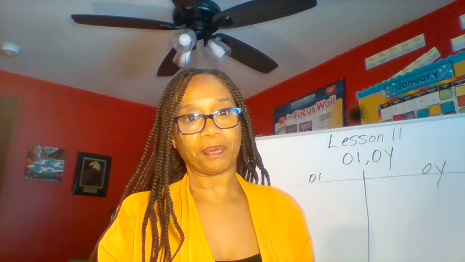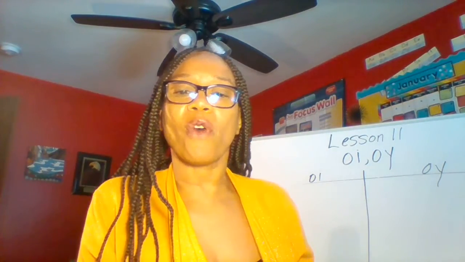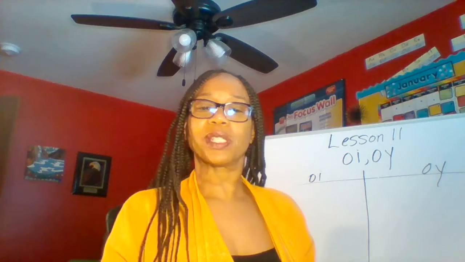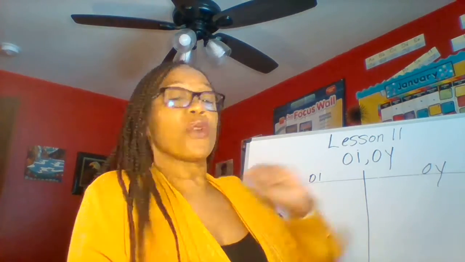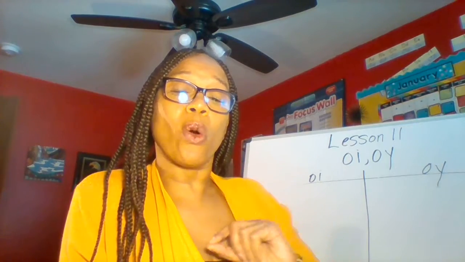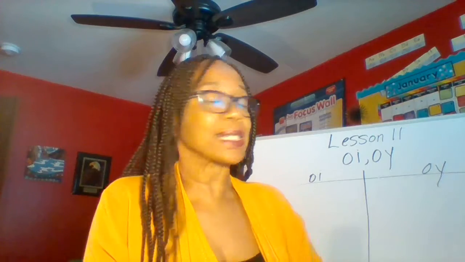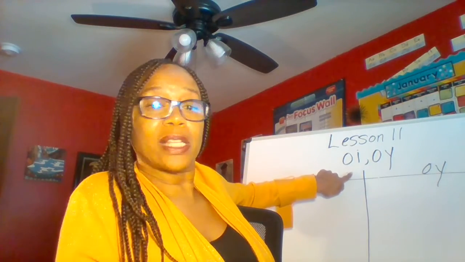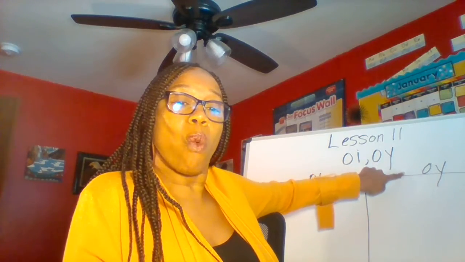and sort them. So, in lesson 11, we have the sound of oi. I want you to say that. Oi. Good. So, for the sound of oi, there are two ways to spell that sound. One is O-I, and the other is O-Y.